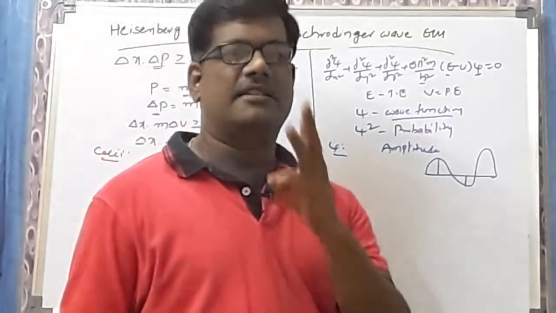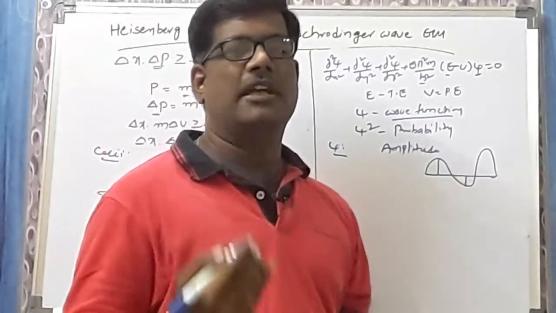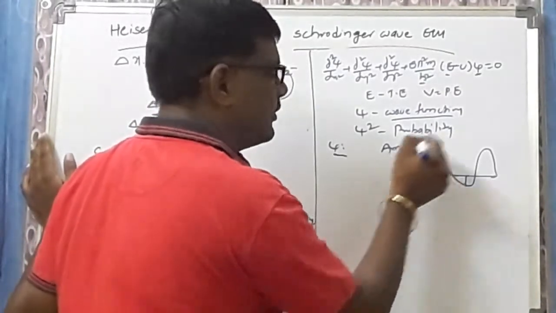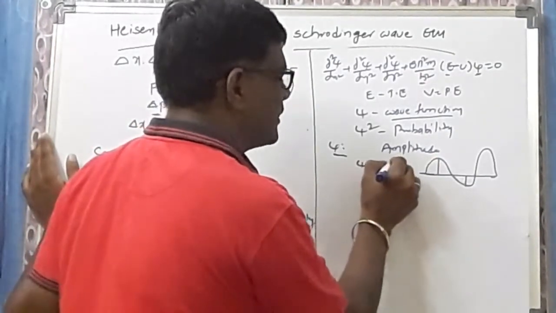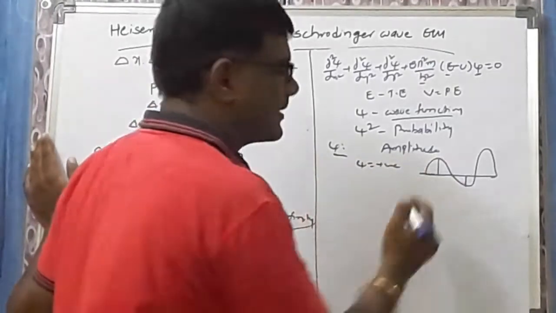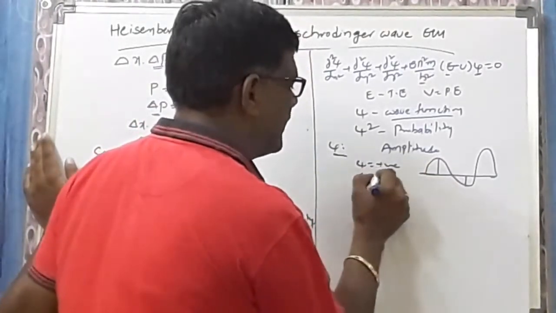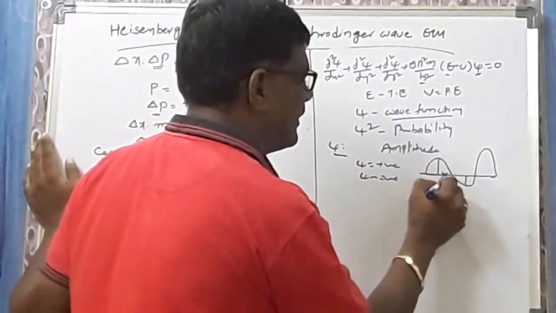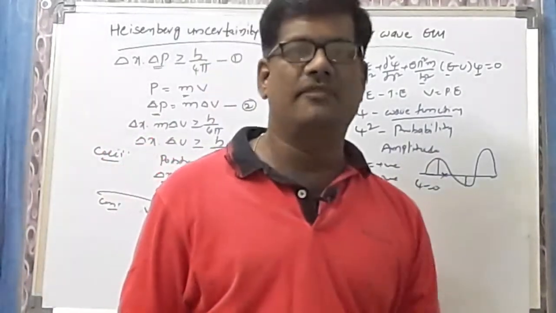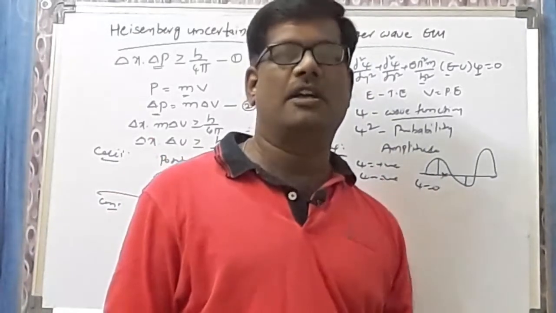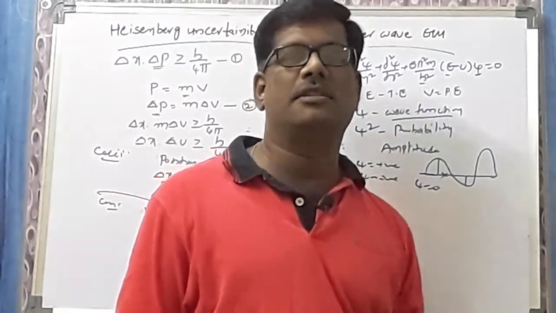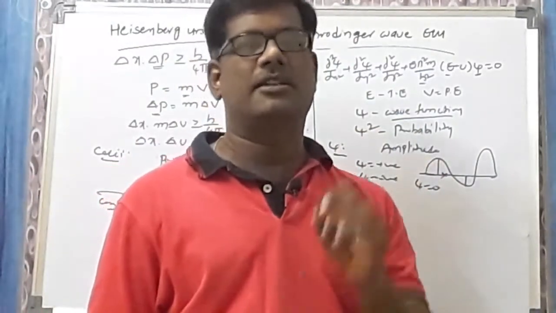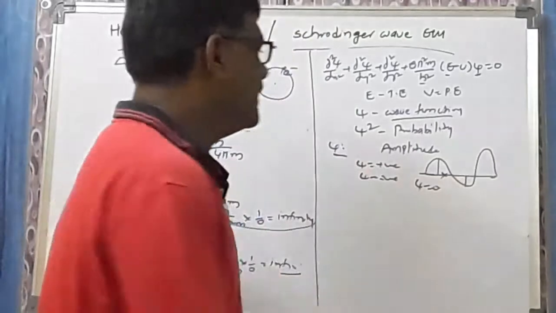This psi will have three values: positive, negative and 0. When psi is positive, it is above the axis. Psi will be positive above the axis, below the axis psi is negative, and on the axis psi equals 0. Ultimately, psi is a wave function which measures the amplitude of the wave, which will have three values: positive, negative and 0. Above the axis positive, below the axis negative, exactly on the axis it will be 0.